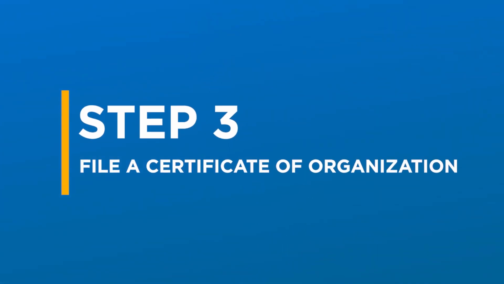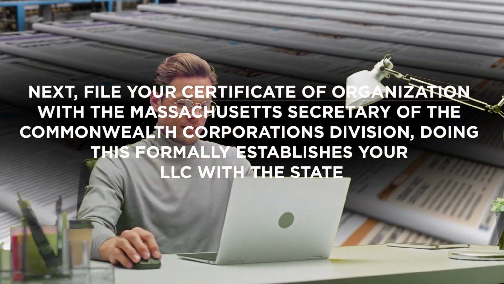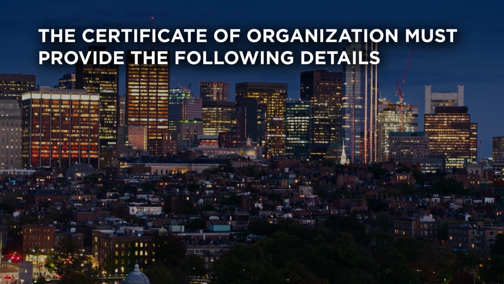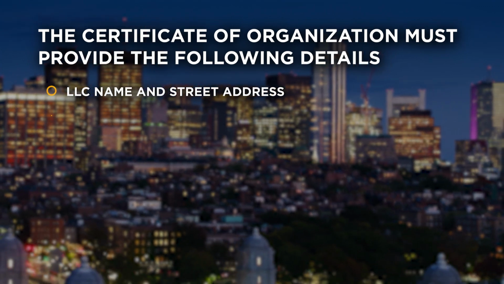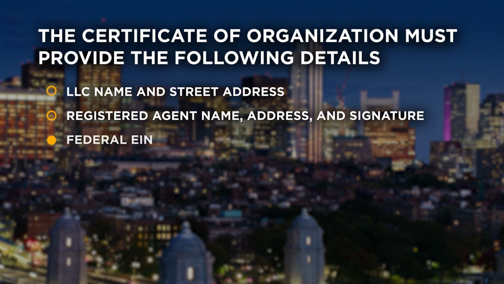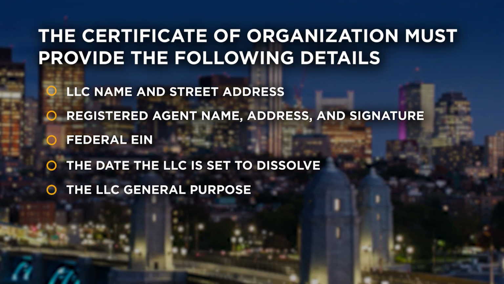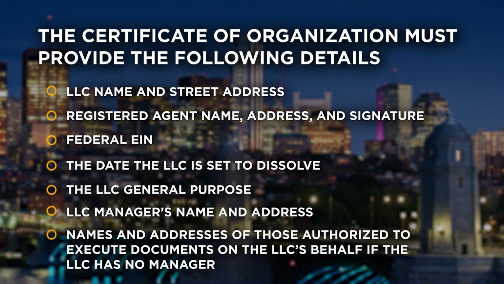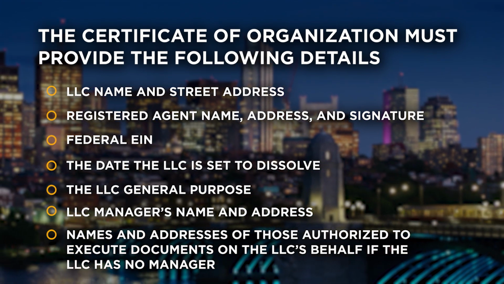Step 3. File a certificate of organization. Next, file your certificate of organization with the Massachusetts Secretary of the Commonwealth Corporations Division. Doing this formally establishes your LLC with the state. The certificate of organization must provide the following details: LLC name and street address, registered agent's name, address, and signature, federal EIN, the date the LLC is set to dissolve, the LLC's general purpose, LLC manager's name and address, names and addresses of those authorized to execute documents on the LLC's behalf if the LLC has no manager.